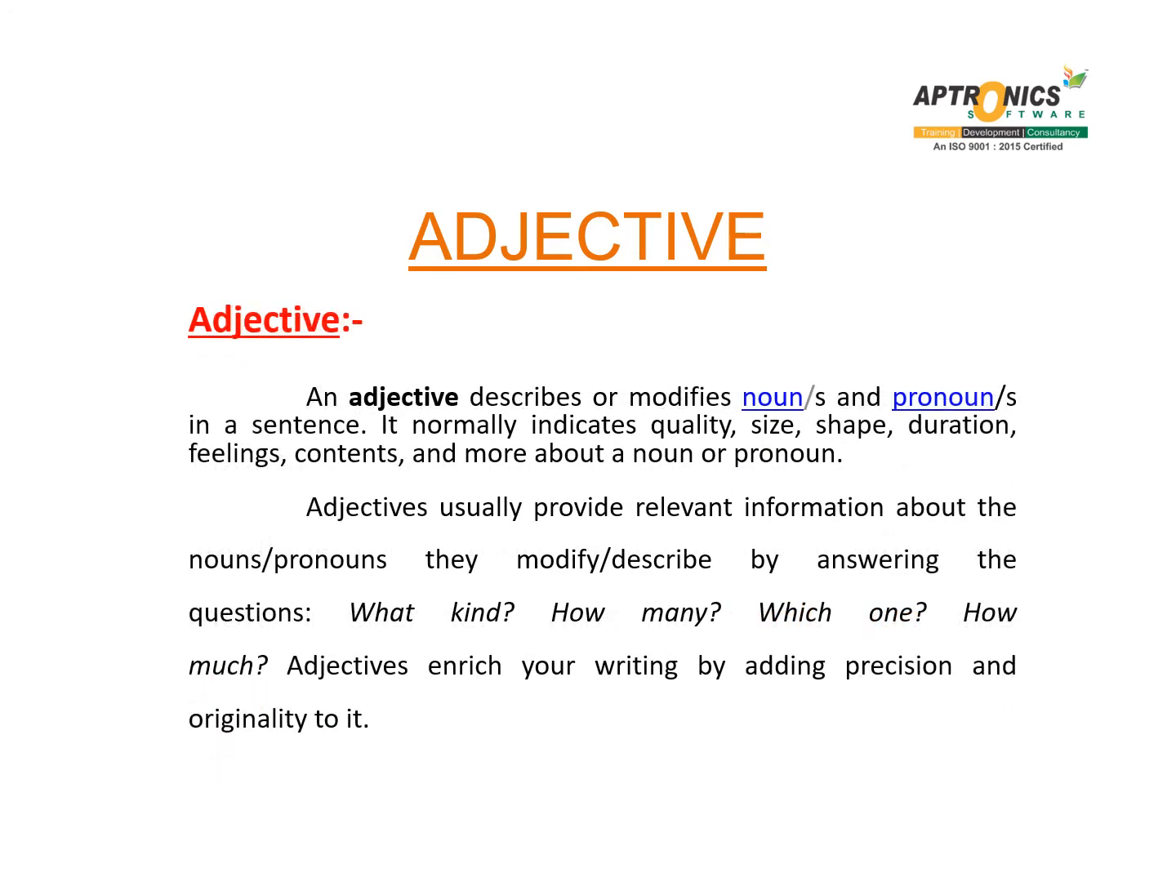An adjective describes or modifies nouns and pronouns in a sentence. It normally indicates quality, size, shape, duration, feelings, contents, and more about a noun or pronoun. Adjectives usually provide relevant information about the nouns and pronouns they modify or describe by answering questions like what kind, how many, which one, how much. Adjectives enrich your writing by adding precision and originality to it.